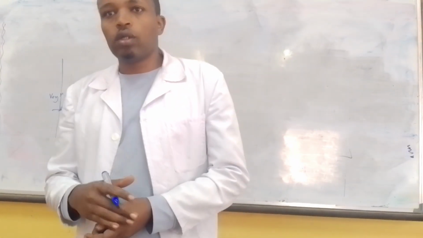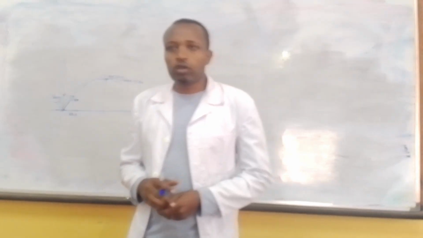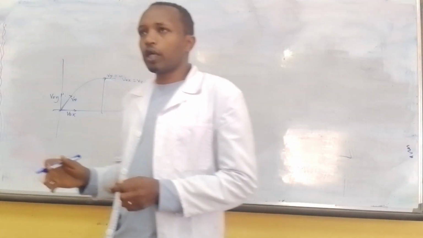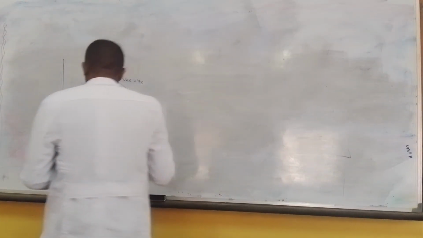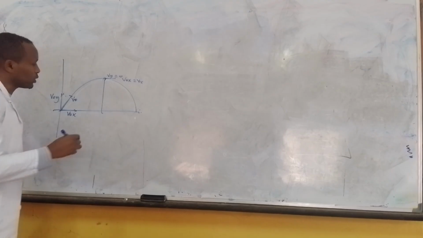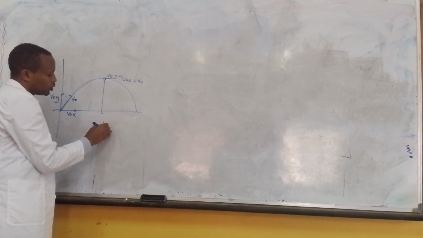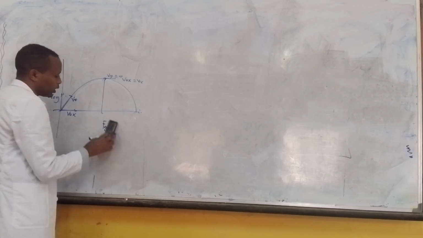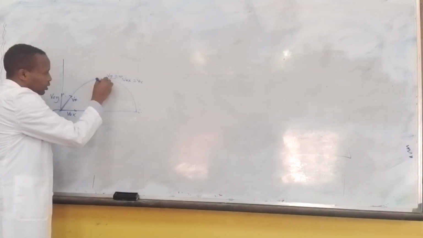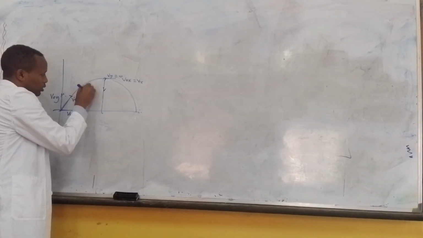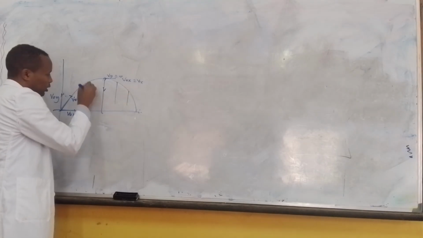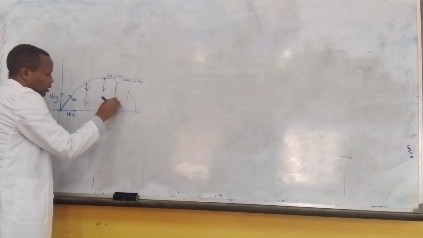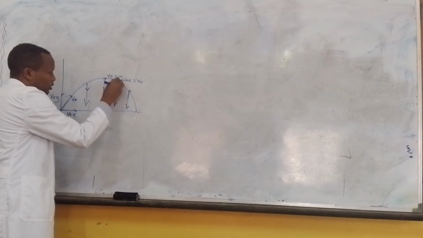This is true. The force on the projectile is constant throughout the flight. That force is equal to the force due to gravity, and it acts downward in every direction and every position of the object.